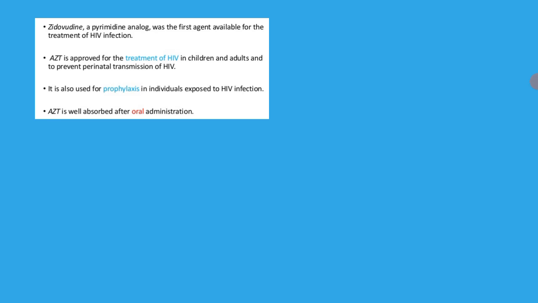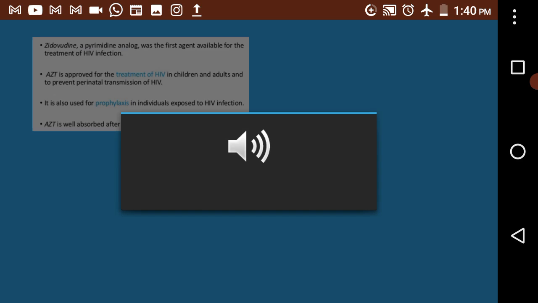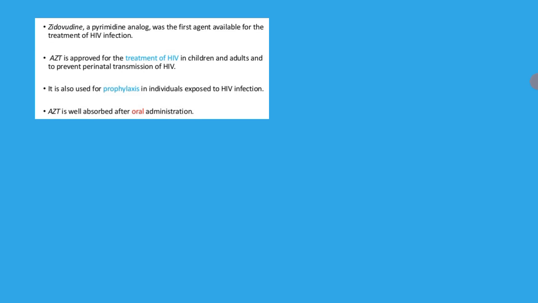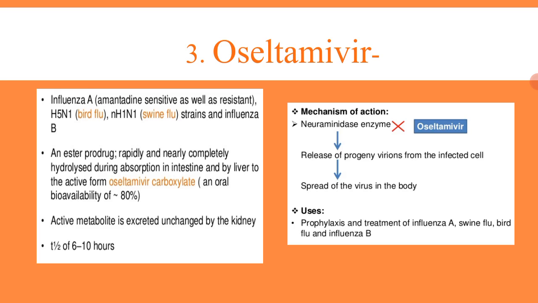It is also used for prophylaxis in individuals who are exposed to HIV infection. Okay, so this is about the second antiviral agent, zidovudine, right? Now the third one will be oseltamivir.